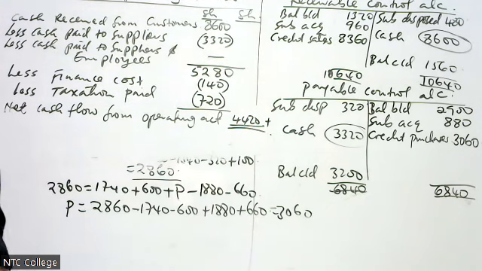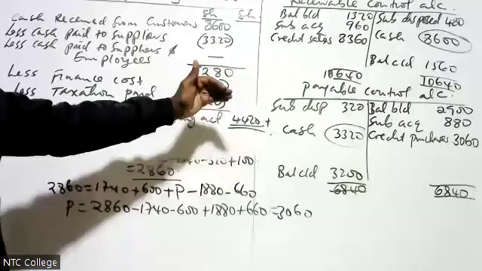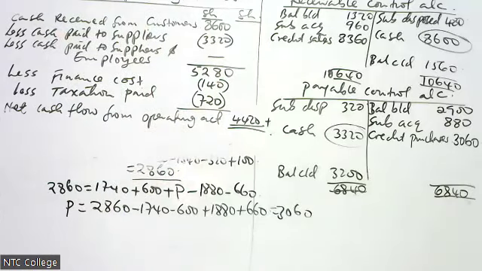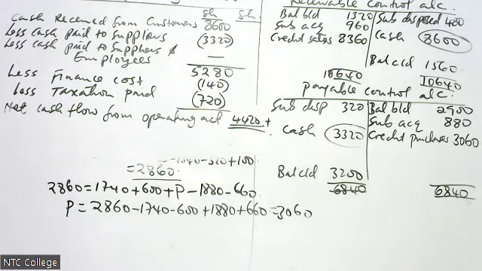When you are using the direct method, you prepare receivable control account, payable control account, expenses control account. Of course, these are common. Finance cost and taxation is common.